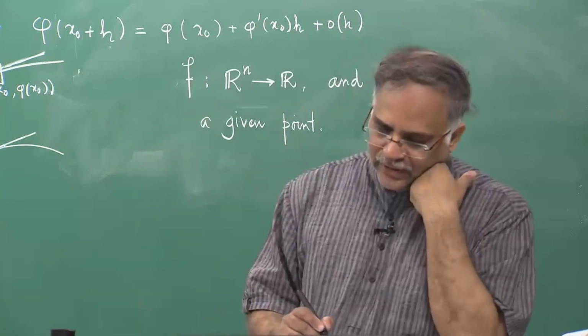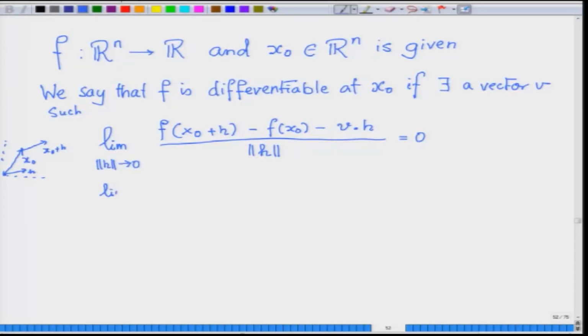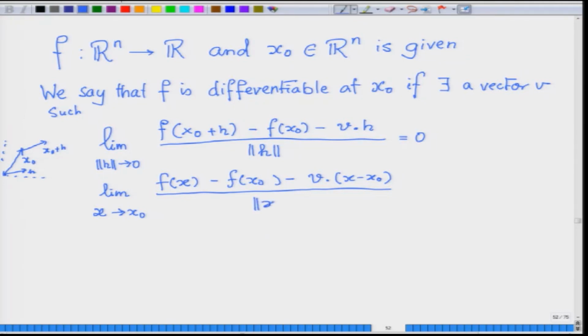You can also write it like this: as x tends to x naught, f of x minus f of x naught minus v dot x minus x naught, divided by norm of x minus x naught. Here h is now x minus x naught; basically, you are putting x naught plus h as some x. That is another way of defining it.